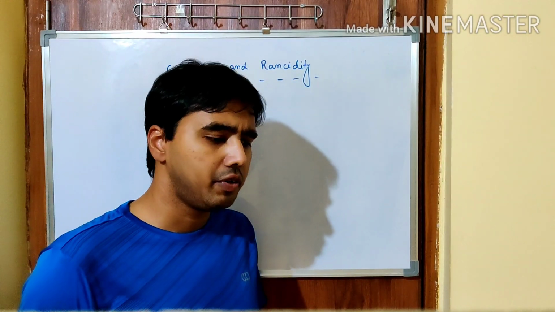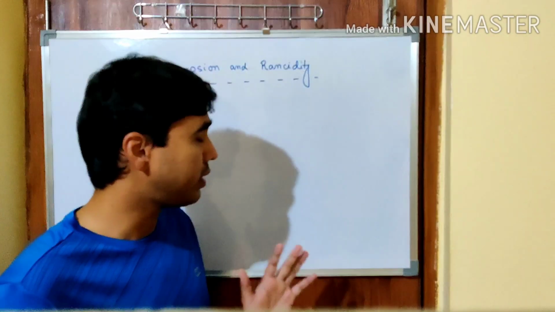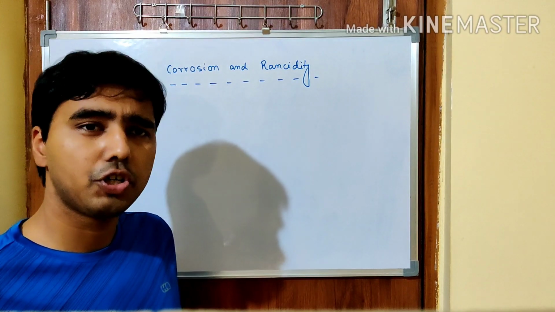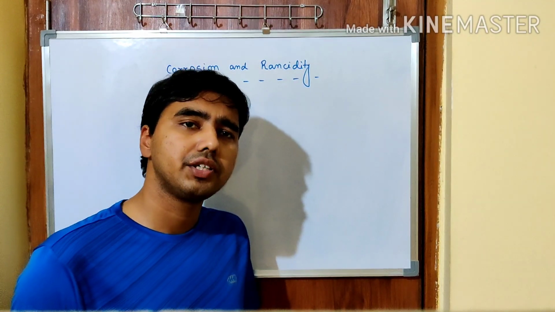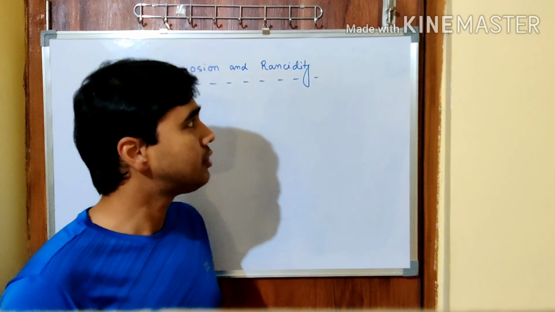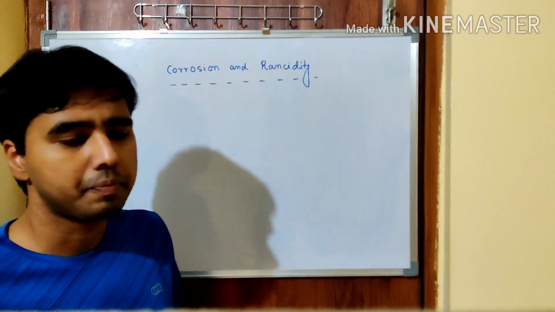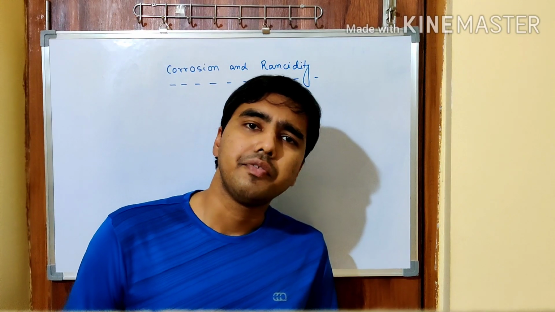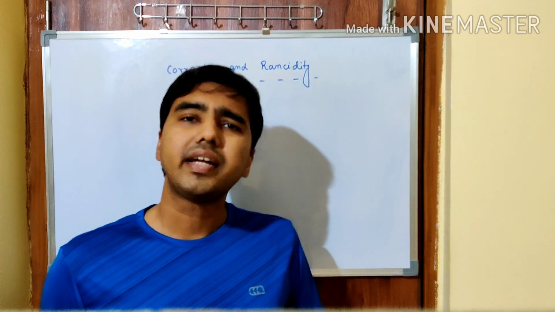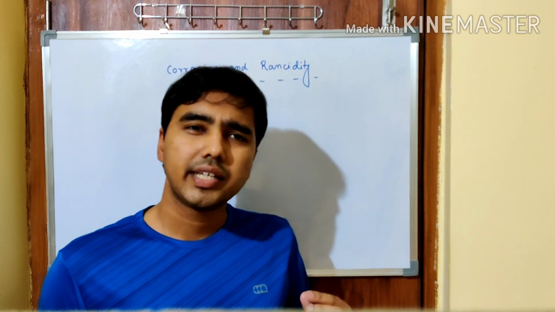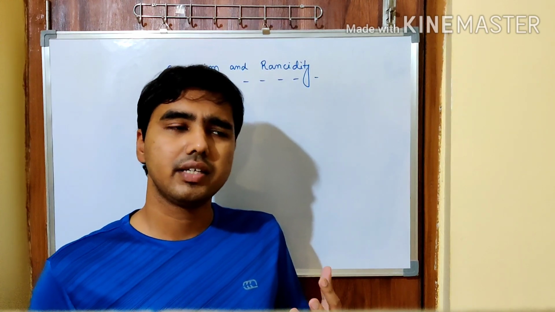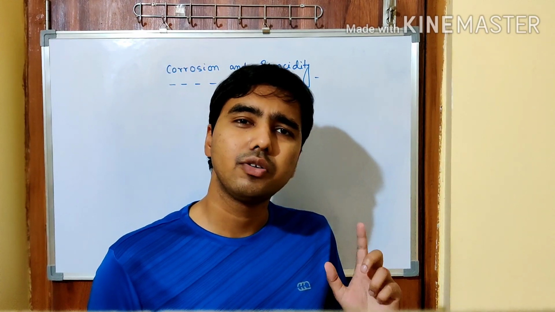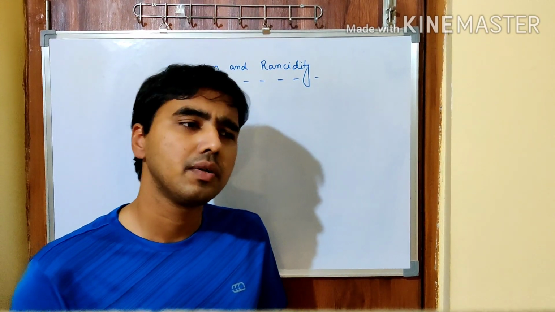Hello everyone. We will be discussing a particular topic, which is the last portion of this chapter, chemical reactions and equations. That is called rancidity and corrosion. Talking about corrosion, we see in our daily life that metals change their texture, change their quality due to the fact of corrosion. Why so?